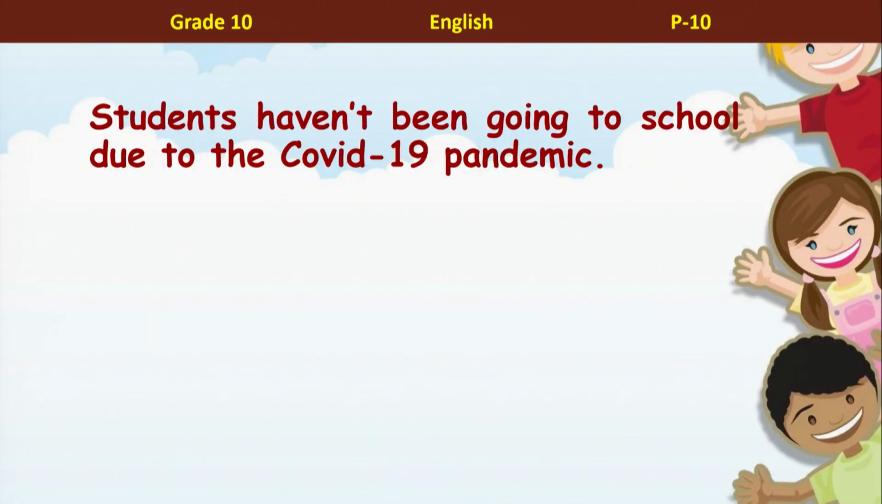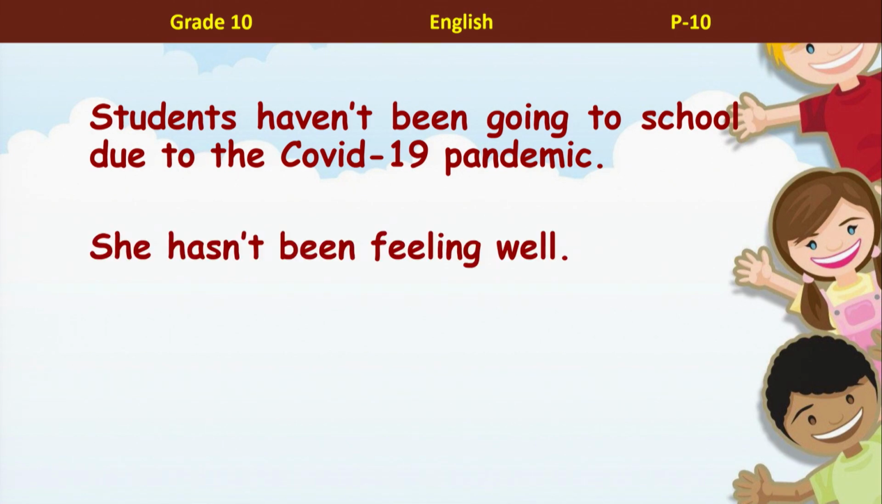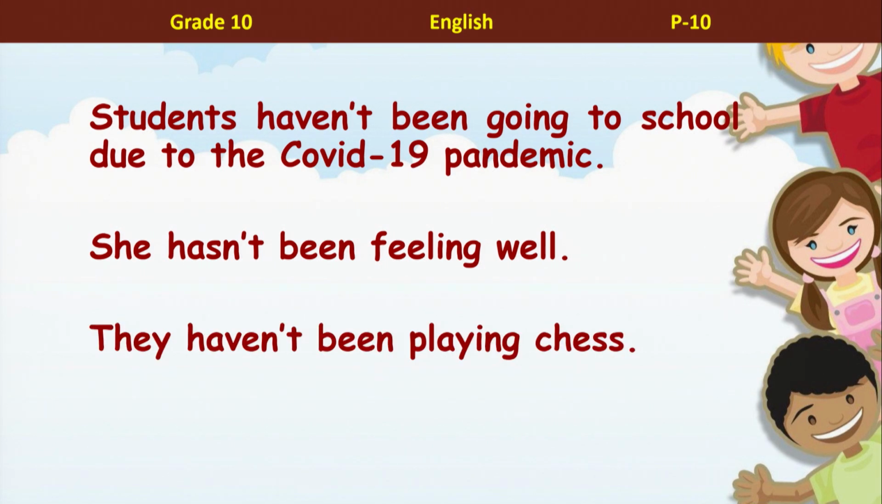So, students haven't been going to school due to the COVID-19 pandemic. You are still not going to school. Yes, but it started in the past. But still, you are having the lessons on Guru Gedara and school. And then, next sentence. She hasn't been feeling well. So, she was sick, and she is still sick. That's why we use present perfect continuous. She hasn't been feeling well. That means she is sick. Next sentence. They haven't been playing chess. So, all these sentences are in negative form in present perfect continuous.